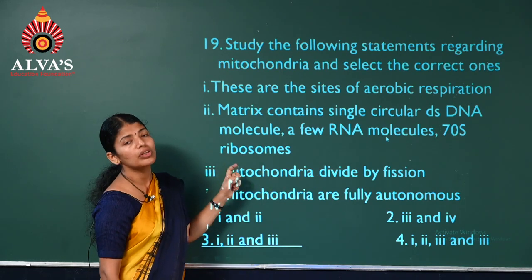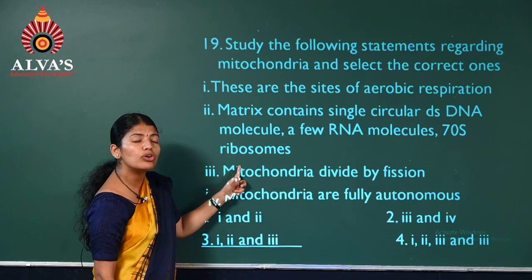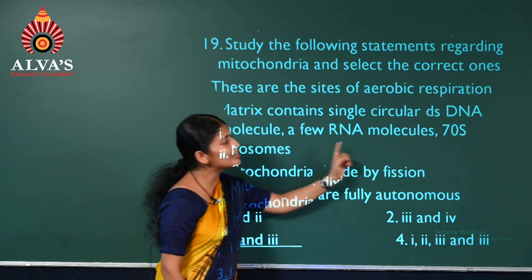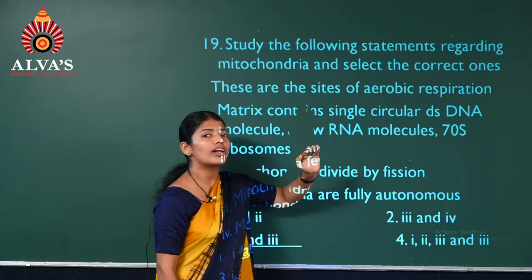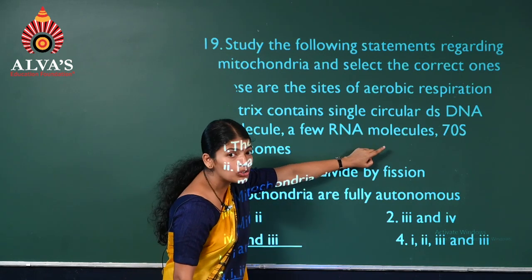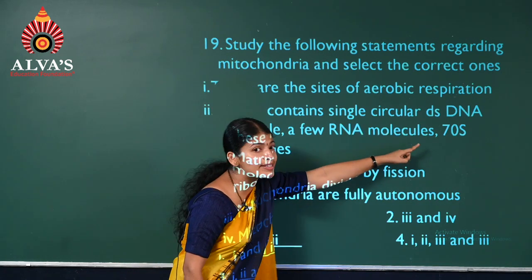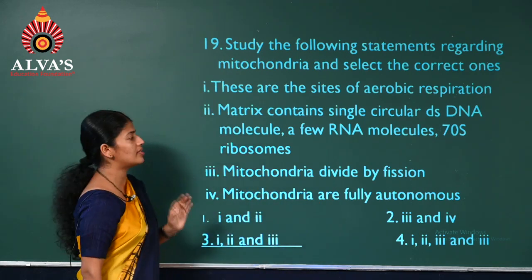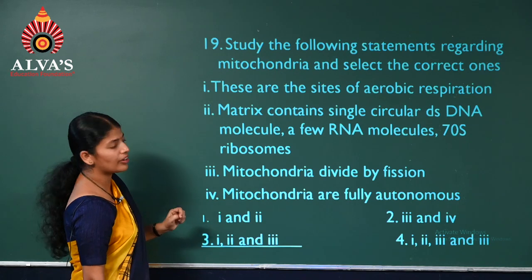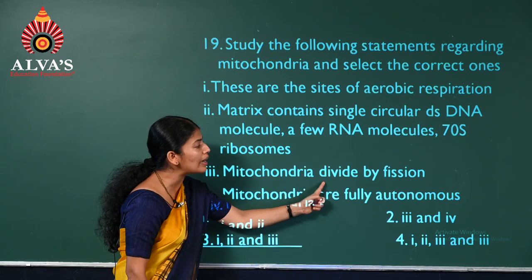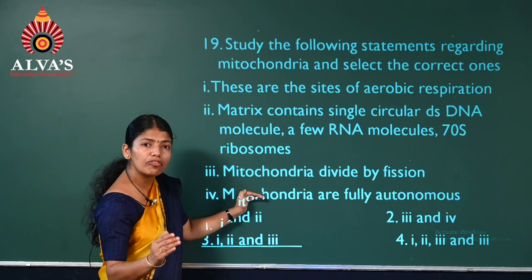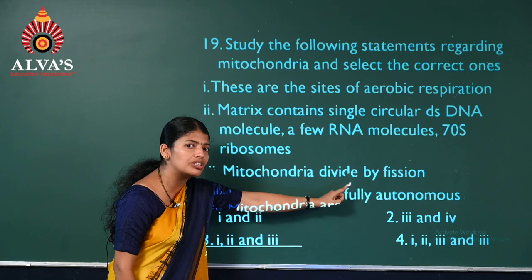70S ribosomes, yes. In case of mitochondria, there are ribosomes. Of which type? Remember, it is 70S, whereas outside, that is in the cytoplasm, it is 80S, but in the mitochondria or in the chloroplast, 70S ribosomes are present. So the second statement is correct. Third one, mitochondria divide by fission. Yes, the new mitochondria are formed through fission.